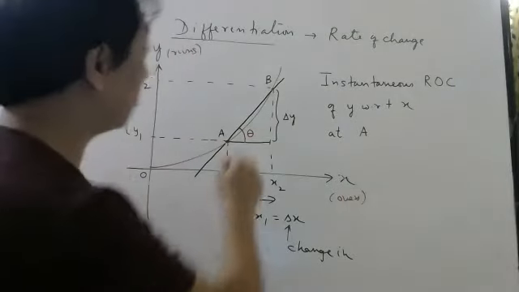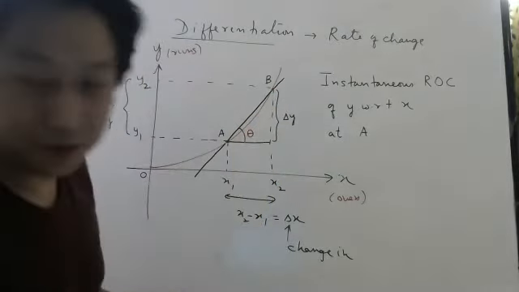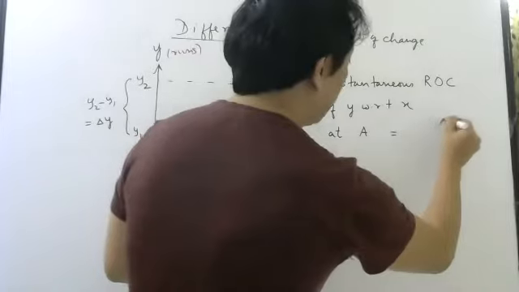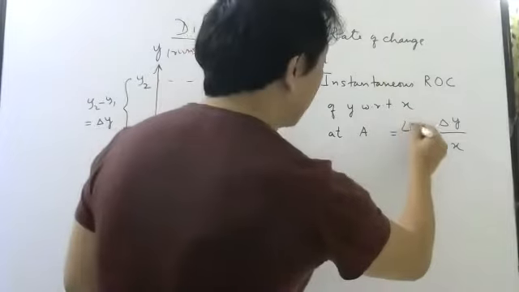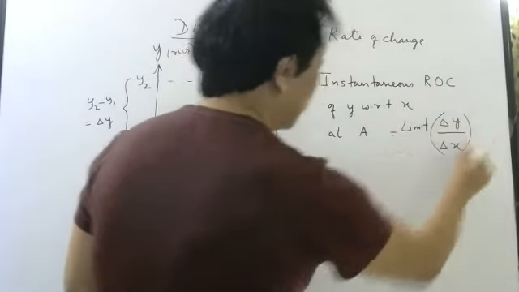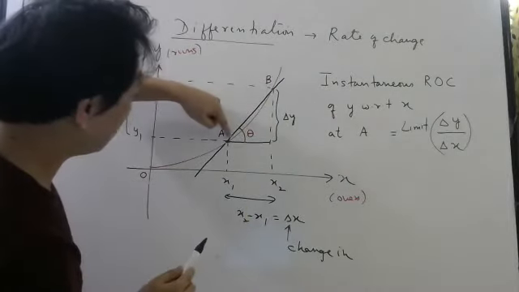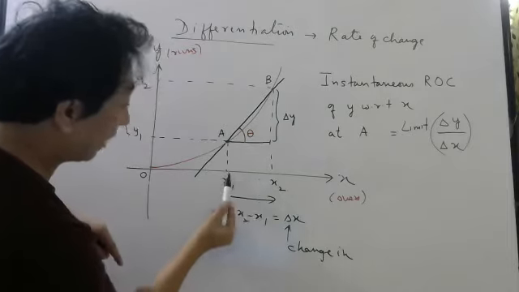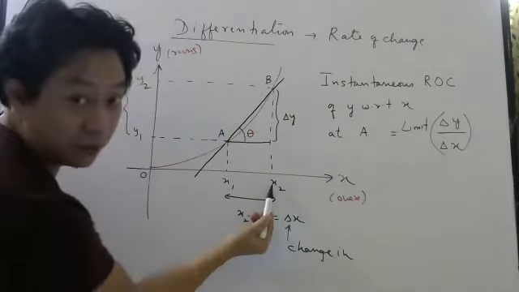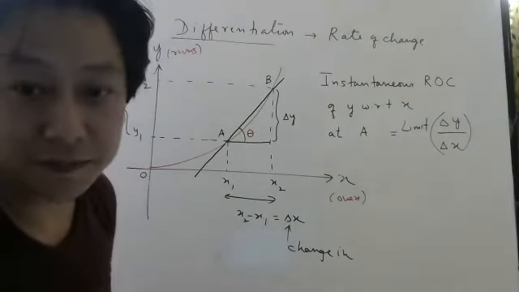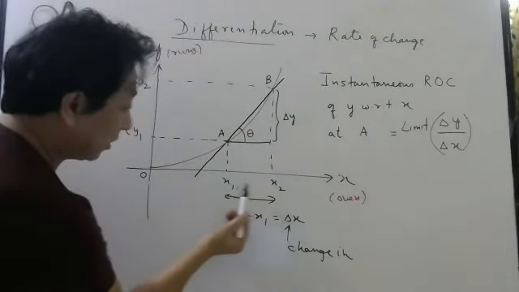So now what we have to do, we have to bring this point closer and closer to this point. Understood? Now we have to take delta y by delta x, however, we have to take the limit of this till b comes very close to a. Now, if b comes very close to a, x2 will come very close to x1. Agree or not? Yes.